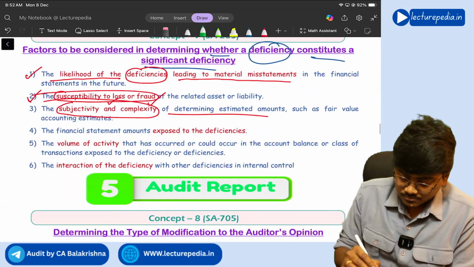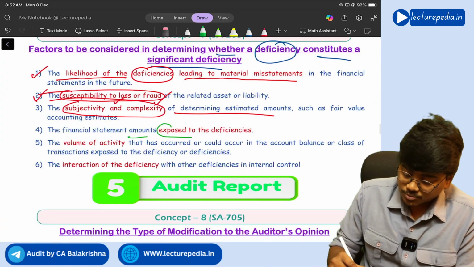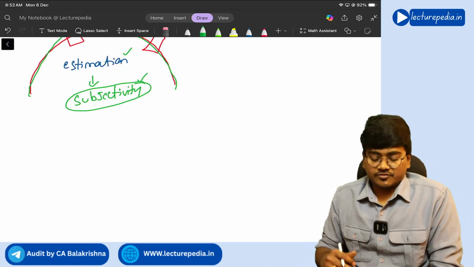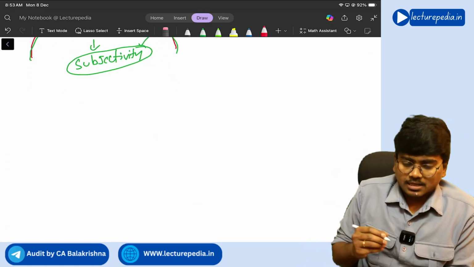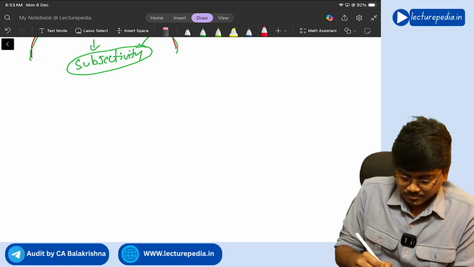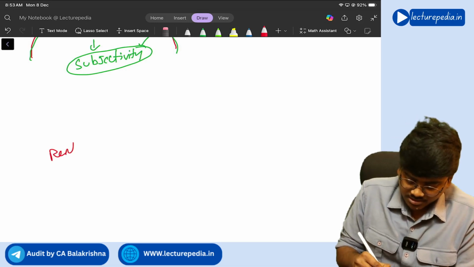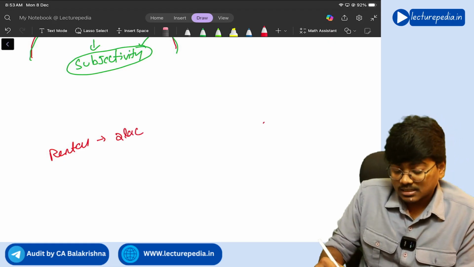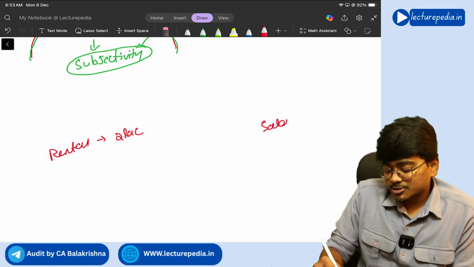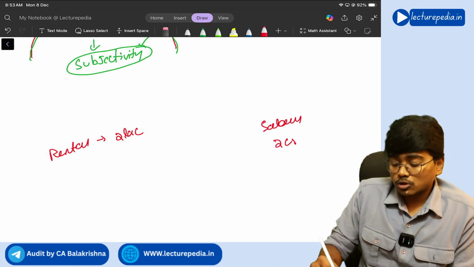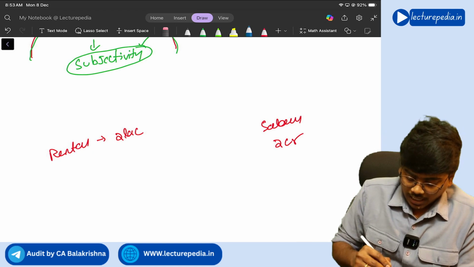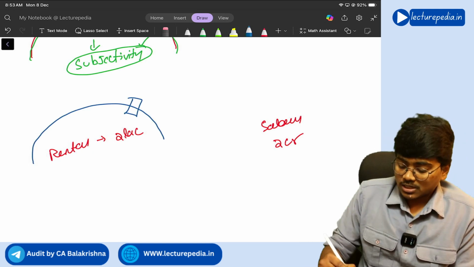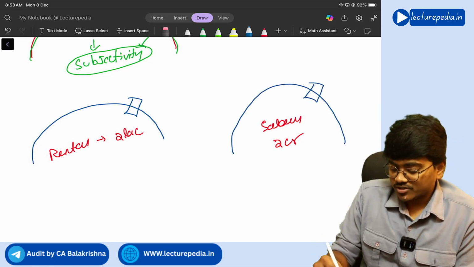Next, financial statement amounts exposed to deficiency. See, if huge amounts are exposed to deficiency, let's say for example there is some rental expenditure of 2 lakh rupees per entire year, and there is salary expenditure of 2 crore rupees per entire year. Now around this rental expenditure there is a deficiency in the control, and around this salary expenditure also there is a deficiency in the control.